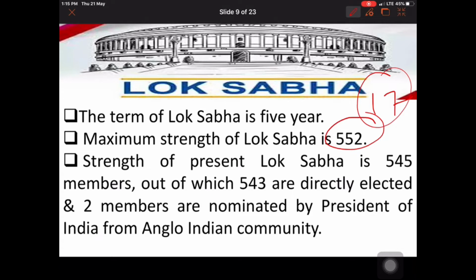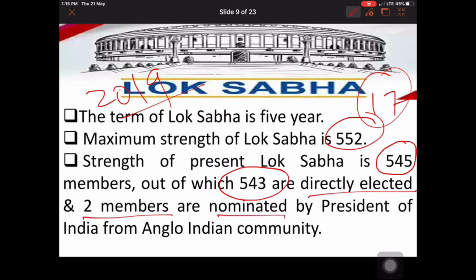This is our 17th Lok Sabha, which we elected in 2019, and it has a total strength of 545 members.